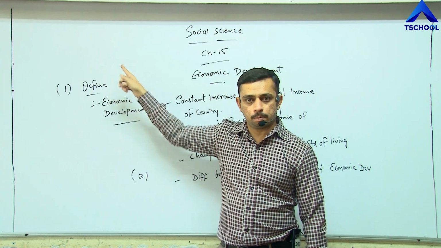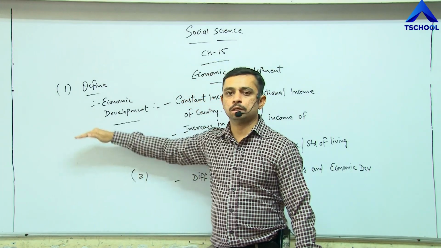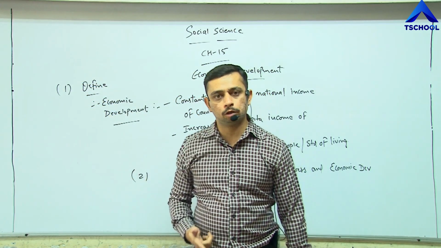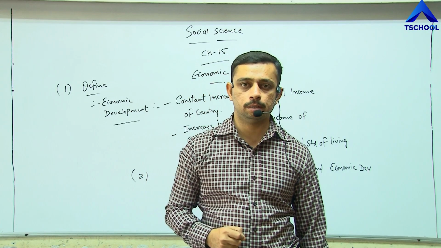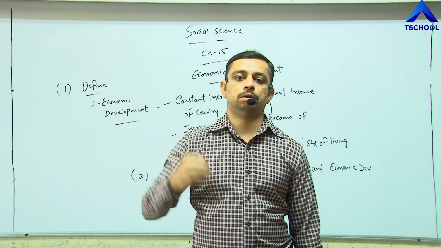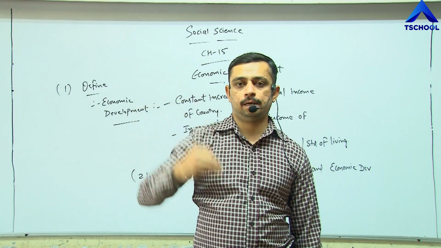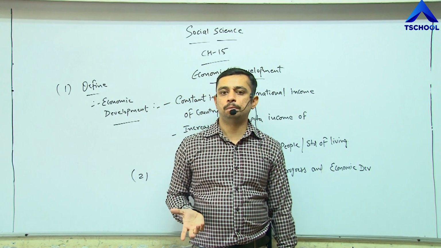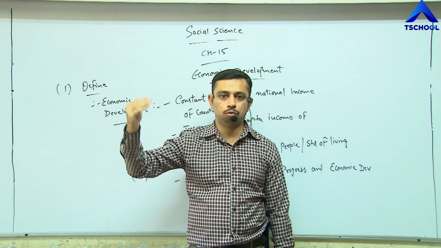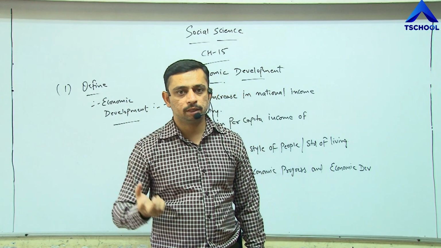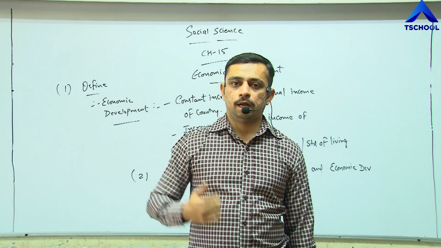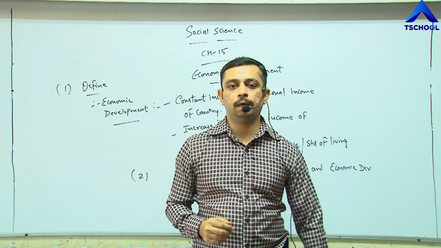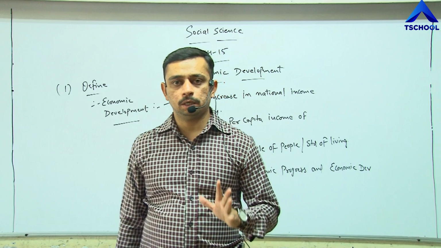But the phases that you have gone through, 15,000, 20,000, 30,000, 40,000 and 50,000, those 5 different phases that you went through, that is progress. Progress is always constant, it keeps on moving ahead and ahead, and when you reach your destination, that becomes your development. If I want to earn 1 lakh rupees per month, then after 2 or 3 or 5 years, the amount of hard work that I do is my progress. And when I reach my goal of 1 lakh rupees per month, that is my development. I hope the concept is clear with this example.